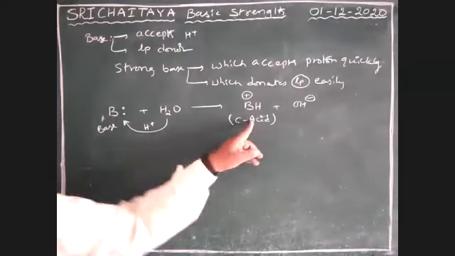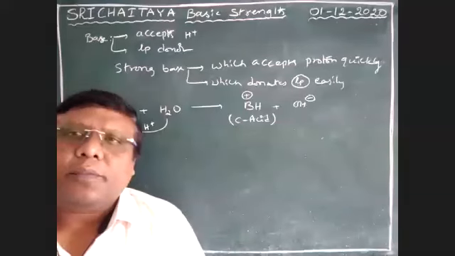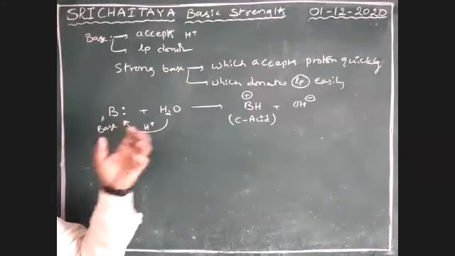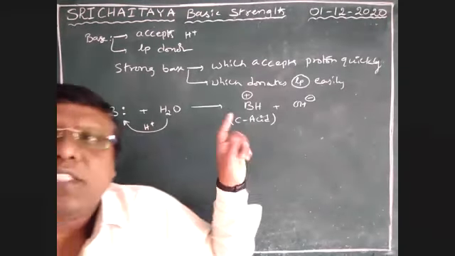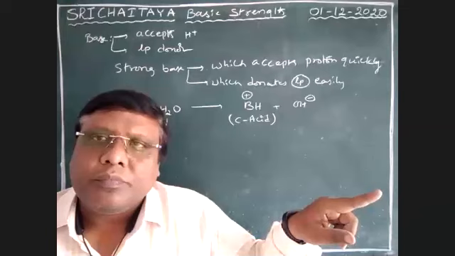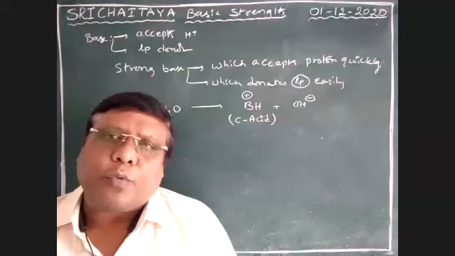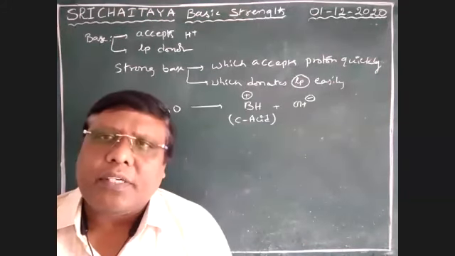If this conjugate acid is more stable, then this reaction is possible. That means when this base quickly accepts that proton, the formed conjugate acid is more stable. Then it quickly accepts a proton, and if it quickly accepts a proton, it is considered a strong base.